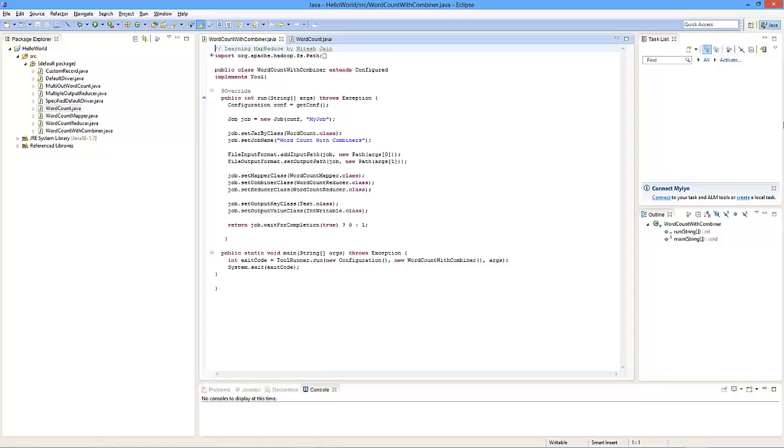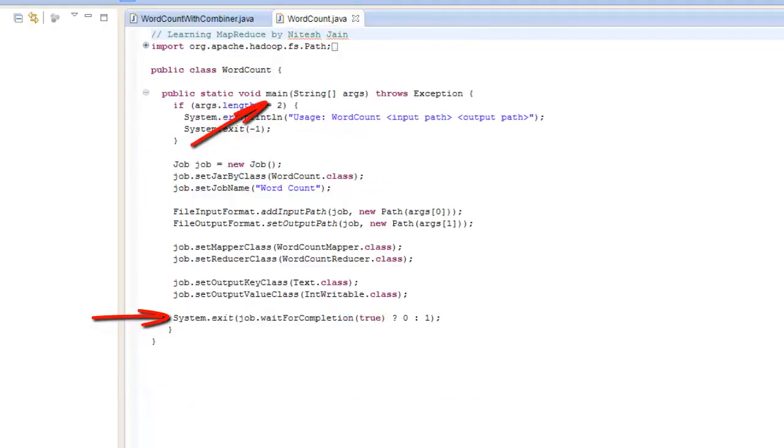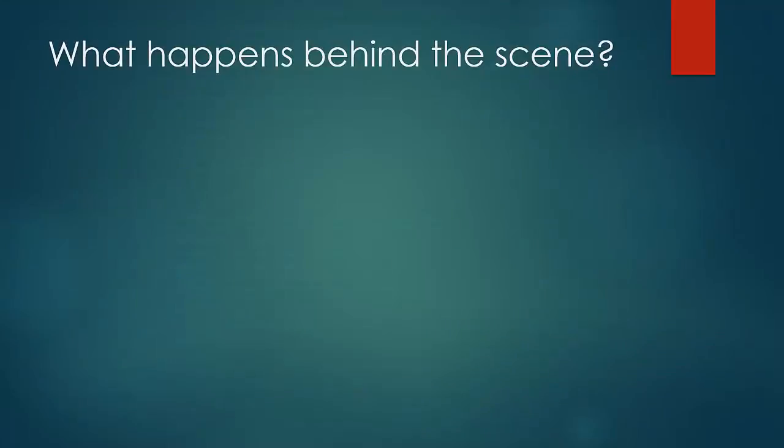The job gets submitted by the waitForCompletion function, which is the last statement of every program we have written. It is the last statement in the run method which we override in the driver class when we are using the ToolRunner, and the last line in the main function if we are coding our driver logic in the main function. The waitForCompletion method causes the job to be submitted for processing.